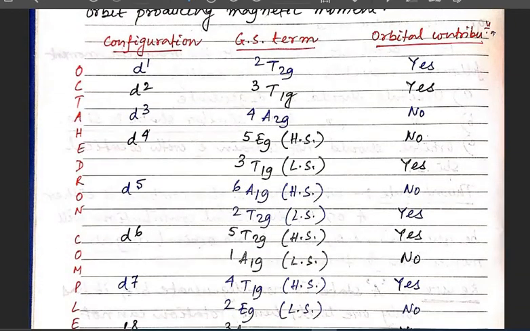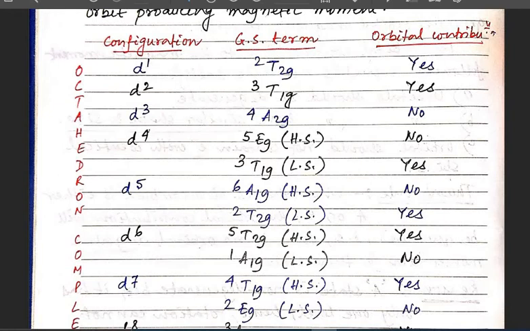So here I have written a table for the octahedral complexes, for the d1 to d10 electronic configurations. When the octahedral d1 complex is there, the ground state term is 2T2g. If the T is there, then obviously the orbital contribution is there. When the electronic configuration is d2, in case of the octahedral complex, the ground state term is also T, the triplet 3T1g. So the orbital contribution should be there.